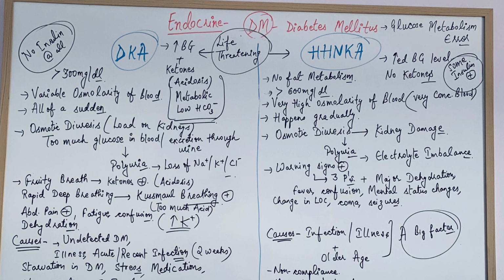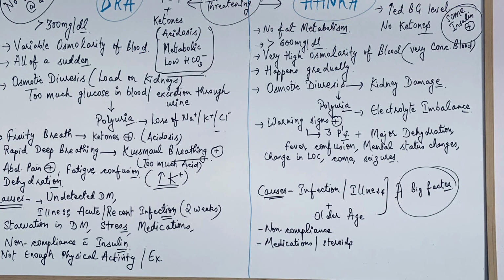First, let's discuss DKA. The first cause can be undetected diabetes mellitus. When the patient doesn't know that he is suffering from type 1 diabetes, then it can lead to DKA. So obviously the patient is not taking any medication to control it. And there can be some illness or infection, acute or recent, say within the past 2 weeks, because in illness and infection the blood sugar levels go up.